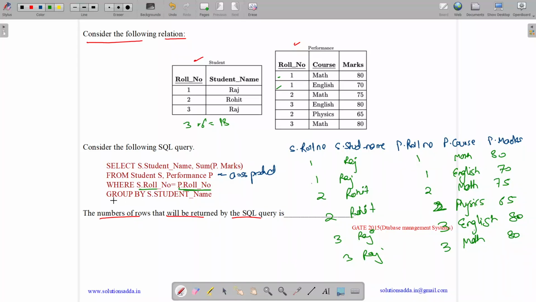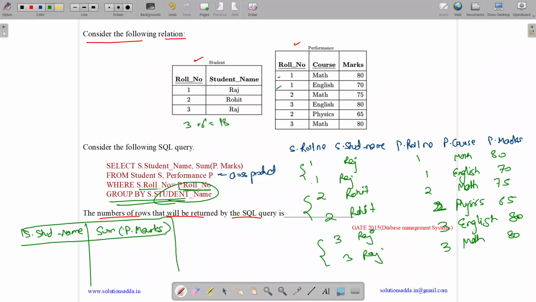Now we have group by. So group by student name. So similar student names will be merged. Here we will merge this. And then, so what happens after merging? So one Raj and one Raj will be merged. And how will these entries be merged? So see, the output has only s.student_name and the sum of p.marks after merging.